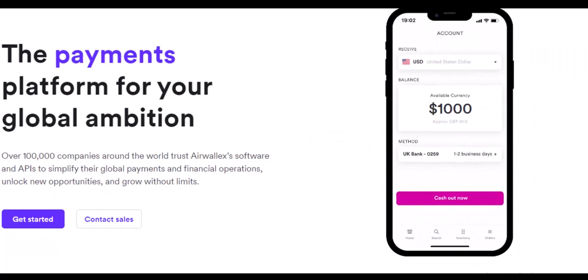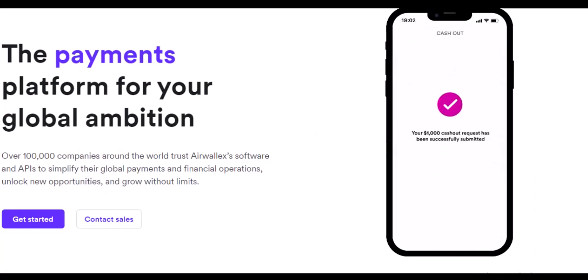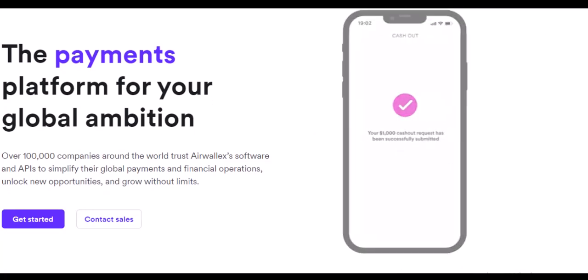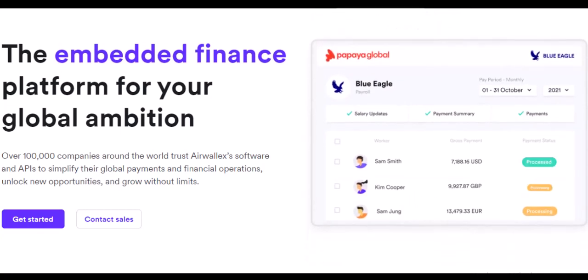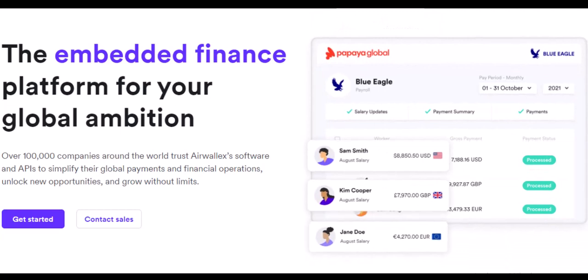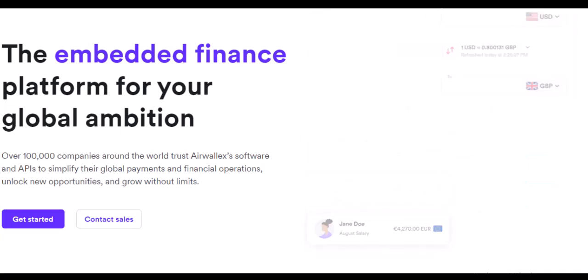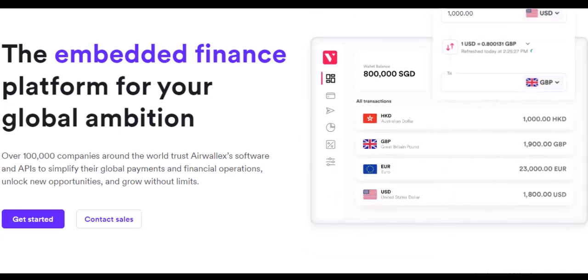Now, keep in mind that this is the default setting. If you typically deal with even larger sums, you can contact Airwallex's customer support to discuss increasing your conversion limit. They might need some additional information from you, but it's definitely an option for high-volume businesses.